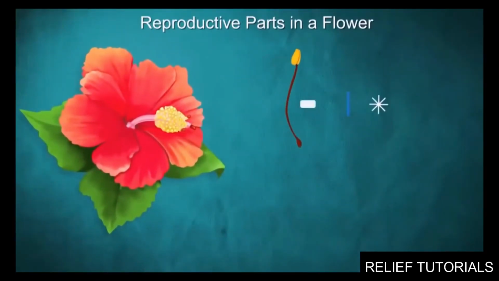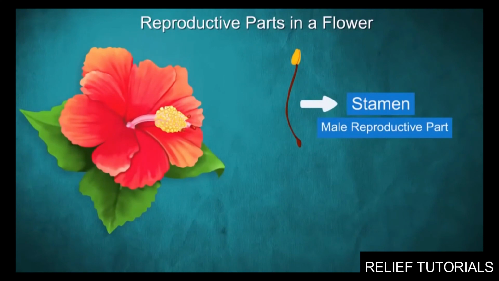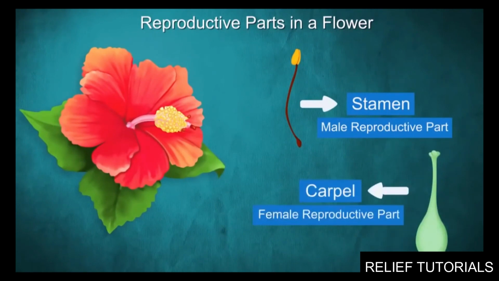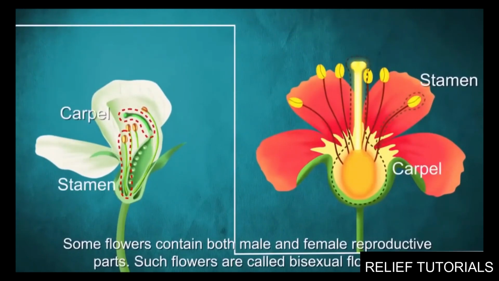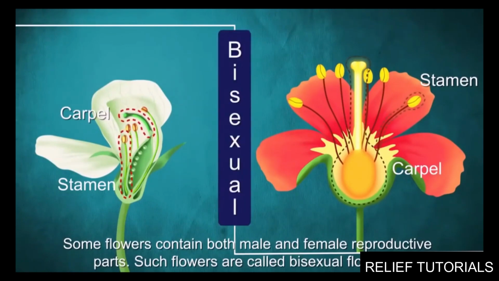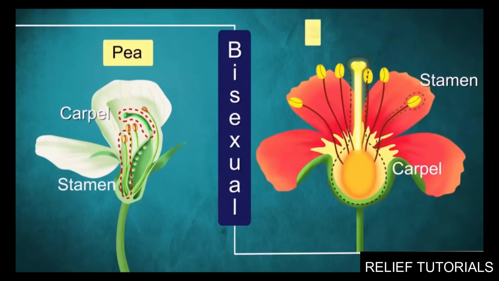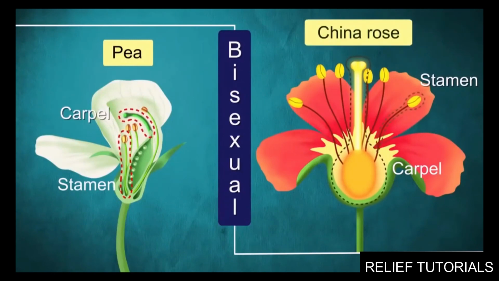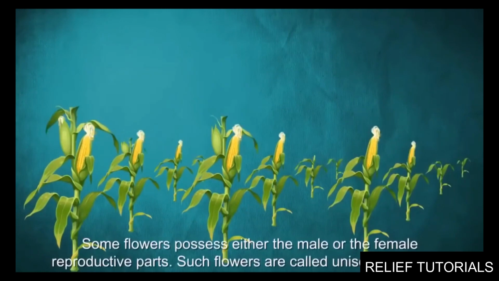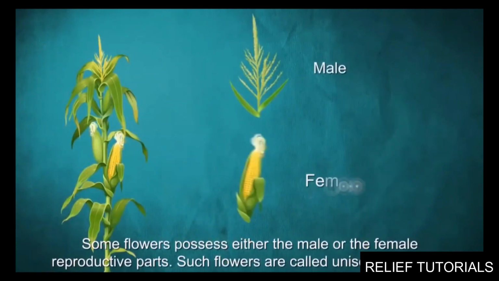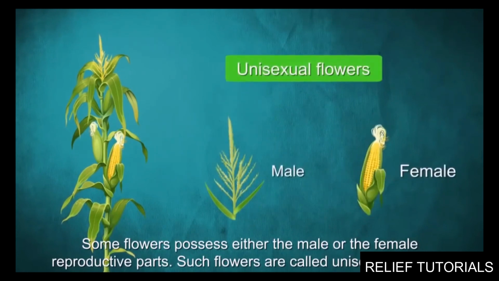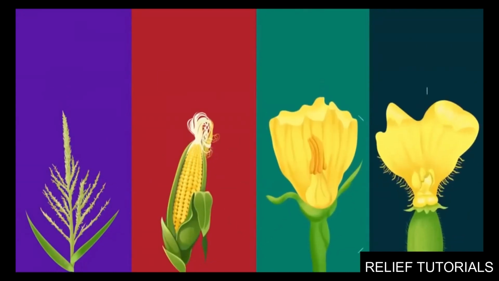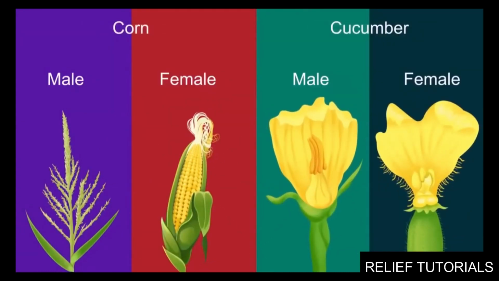In the flower, the stamen is the male reproductive part, while the carpel is the female reproductive part. Some flowers contain both male and female reproductive parts. Such flowers are called bisexual flowers, for example, pea, China rose, etc. On the other hand, some flowers possess either the male or the female reproductive parts. Such flowers are called unisexual flowers, for example, corn, cucumber, etc.